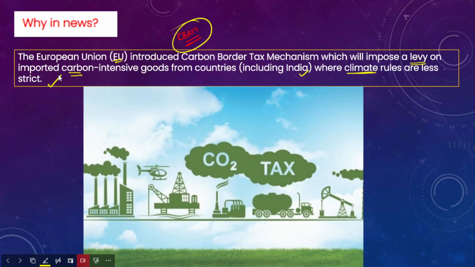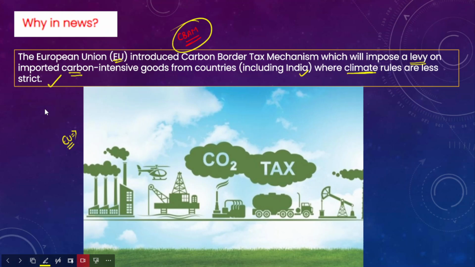Since climate restrictions are less strict, the emissions from these industries are very high. Of course, when the European Union imports those products with higher emissions, that could lead to a lack of a level playing field between the existing domestic companies and the imported products from other countries.